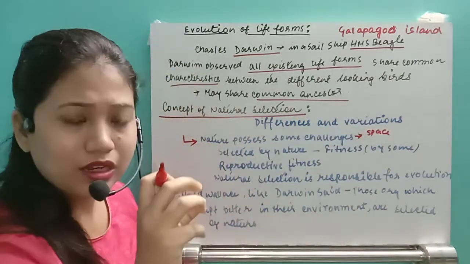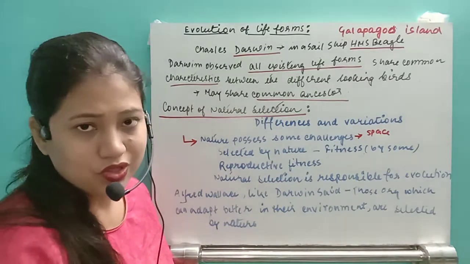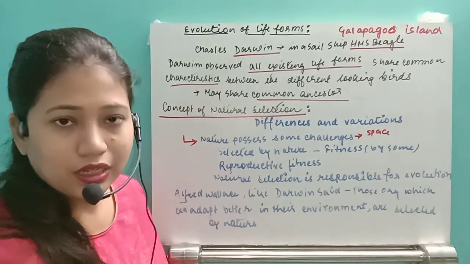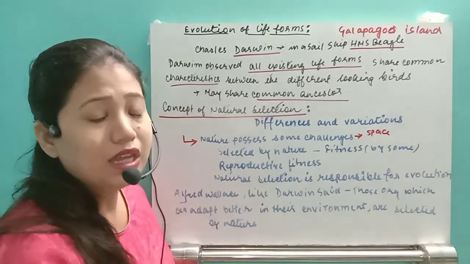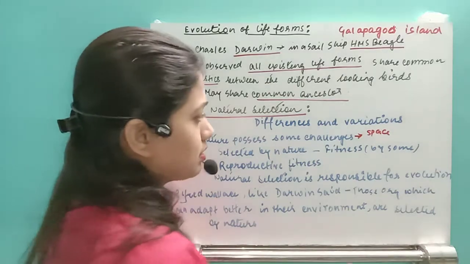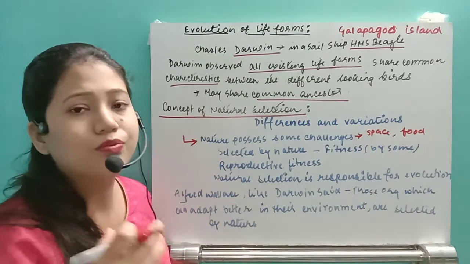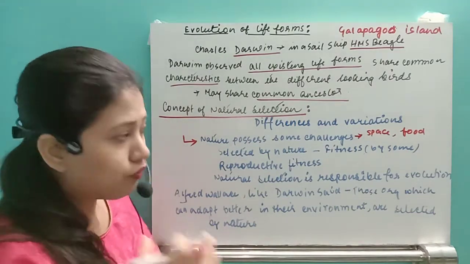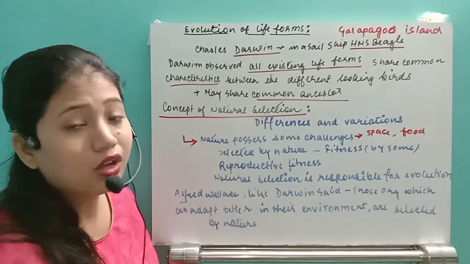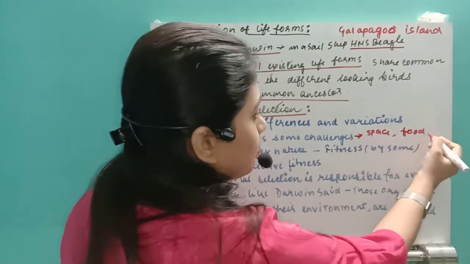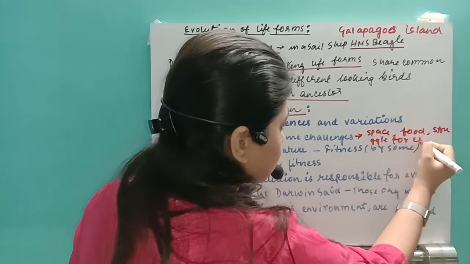Okay, because in a small island, if a number of birds have to live, then obviously there will be a scarcity of space, which is also prevalent now in India, because scarcity of space can lead to severe impact on the species. Then after that, food. If in a small area a number of birds have to live and their food is not increasing, then what will happen? In between them there will be a struggle for existence. So for the space and the food, they will have the struggle for existence.